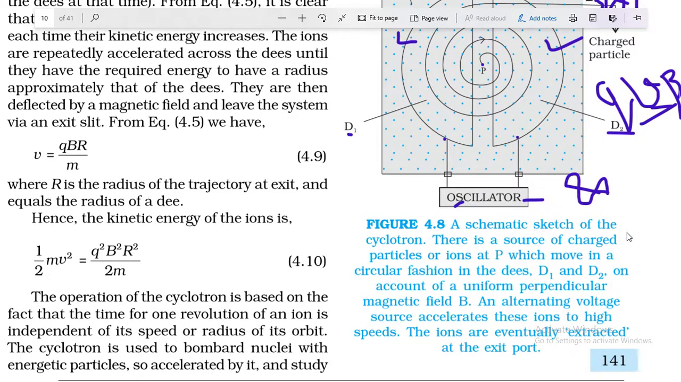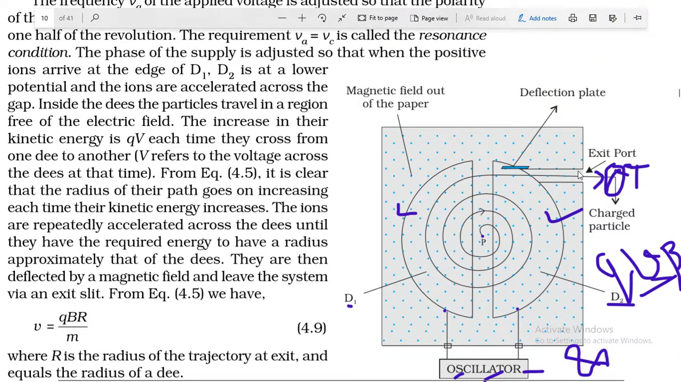A schematic sketch of cyclotron. There is a source of charged particle or ion at P which move in a circular fashion in D's D1 and D2 on account of a uniform perpendicular magnetic field B. An alternating voltage source accelerates these ions to high speeds. Yeah, the ions are eventually extracted at the exit point. तो यहाँ पे एग्जिट पॉइंट है आपका। ठीक है,